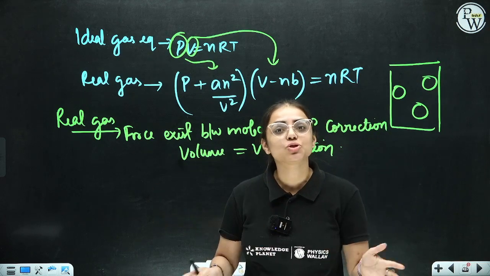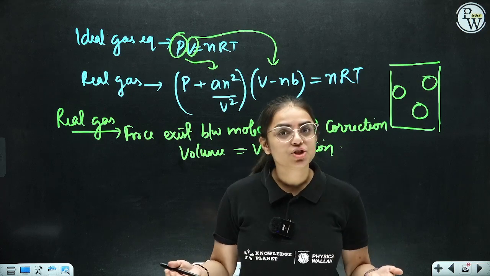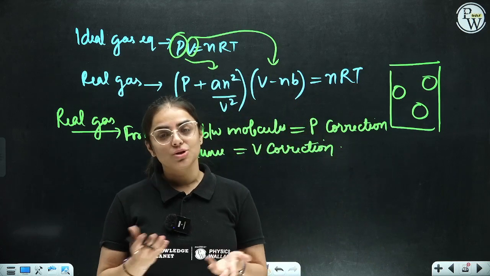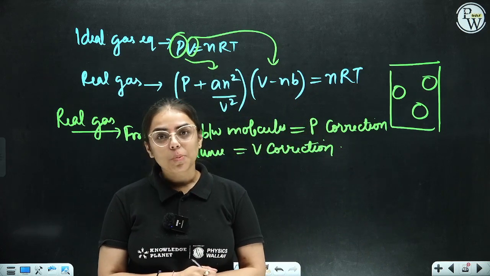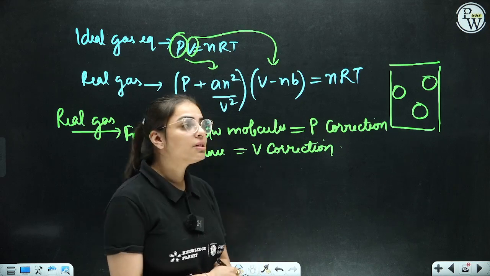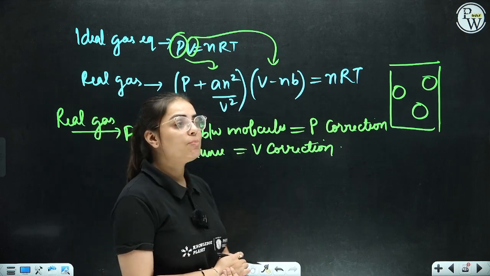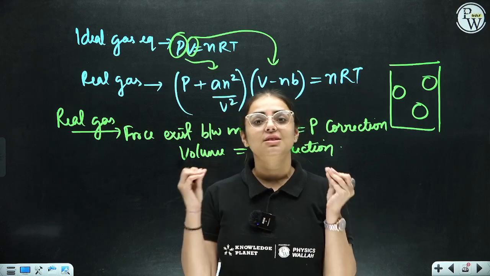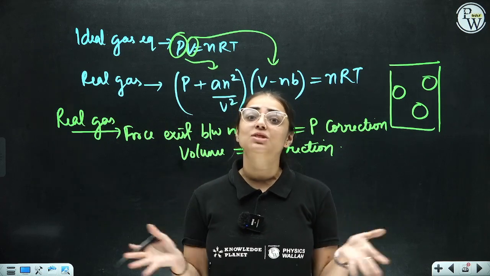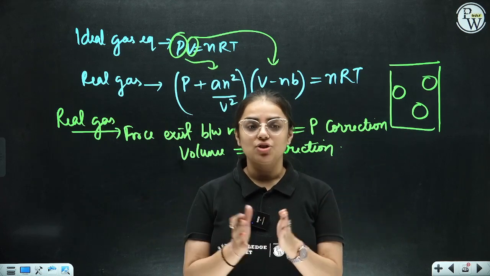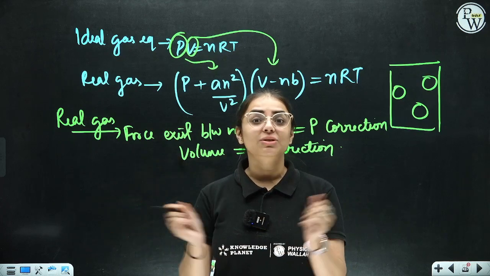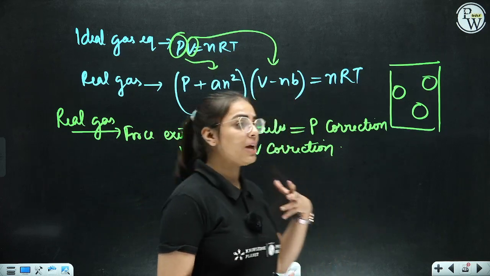They are colliding with each other, so the pressure is going to be changed. How much it is going to be changed is also something we need to think about. Basically, the pressure correction term is introduced because the molecules exert pressure on the walls of the container as well as on each other.